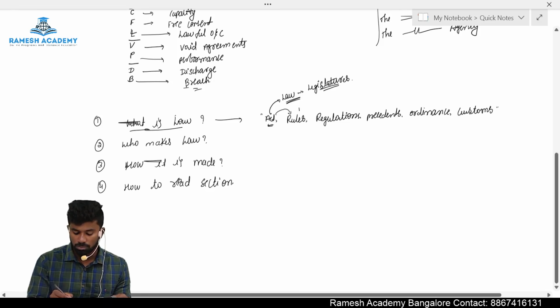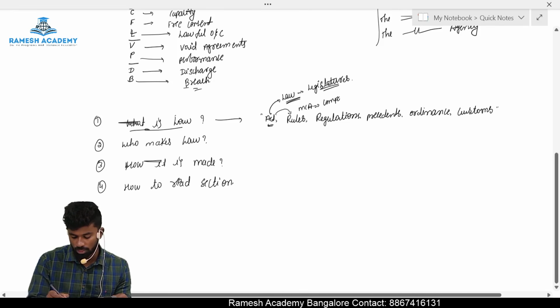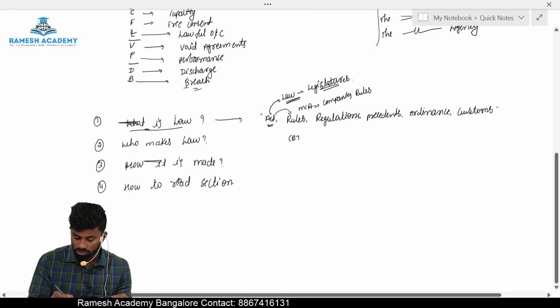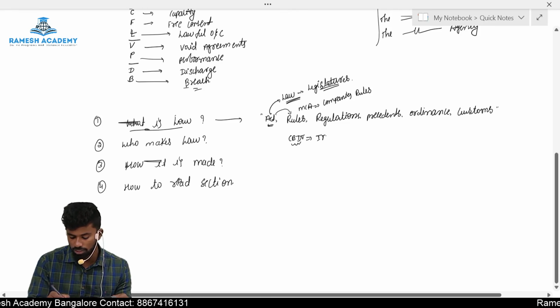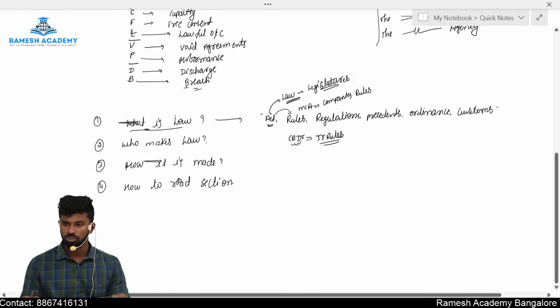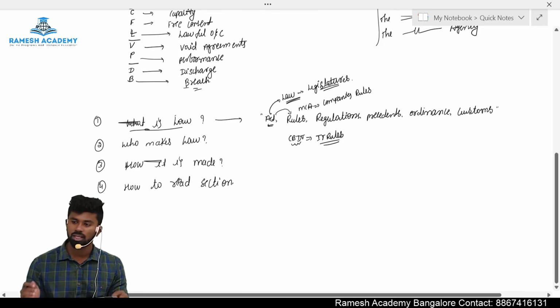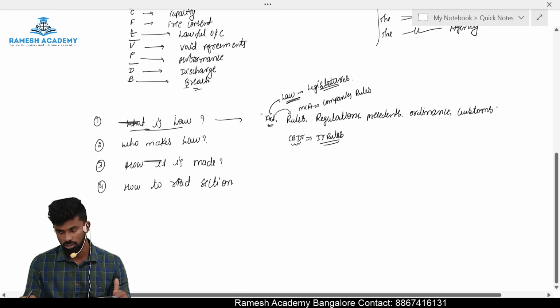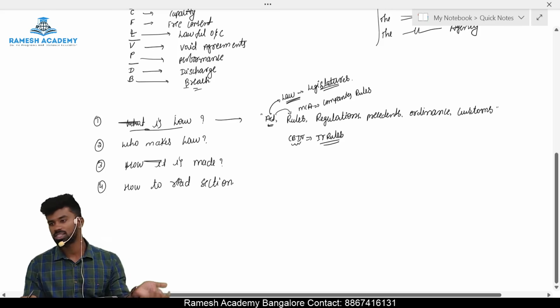For example, MCA makes rules, that is called as companies rules. So MCA is an executive. In the same way, we have CBDT, Central Board of Direct Taxes. It also makes income tax rules, IT rules. So when an executive, that is the department of the government, makes the rule within the boundary or scope of the law, they are called as rules. So law includes act as well as rules.